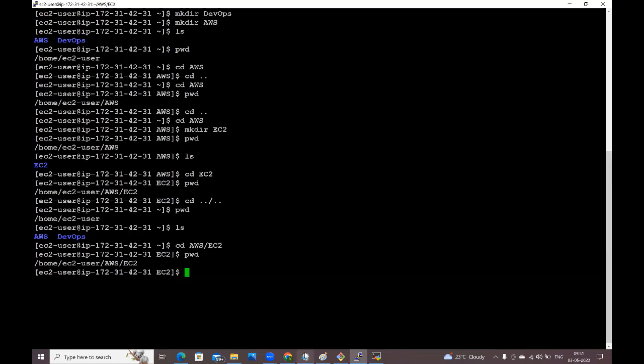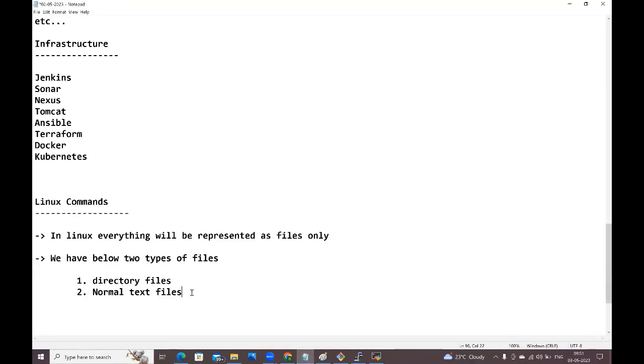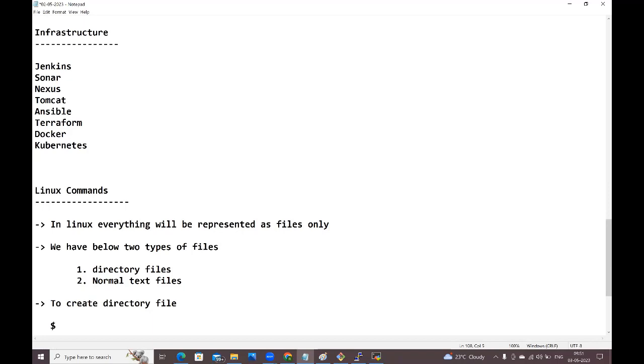Okay, let me add these steps in our notes, guys. To create a directory file, what is the syntax, guys? $ mkdir, and here we need to give the directory name.